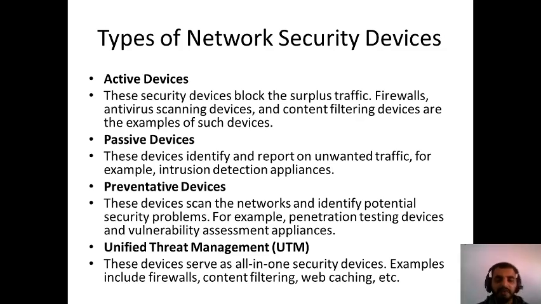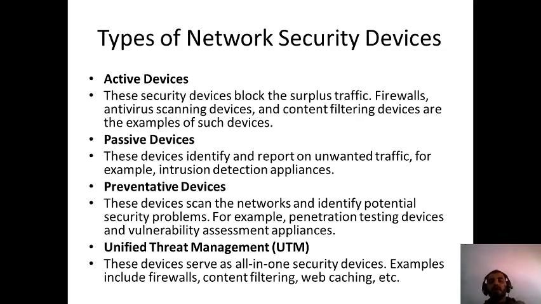Now what are these preventive devices? These devices scan the network and identify potential security problems. For example, penetration testing devices and vulnerability assessment appliances. Now what do you mean by penetration testing devices? If an intruder has intruded into our network, to what extent can that intruder come into the device and access that particular information?